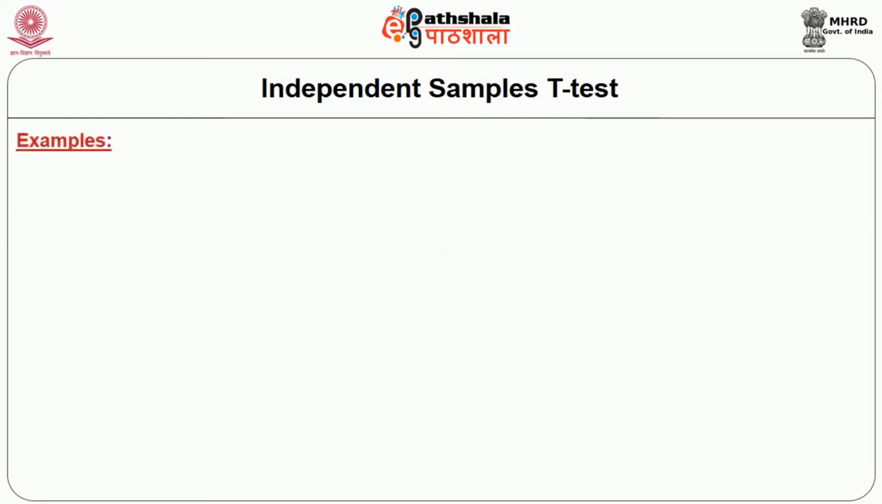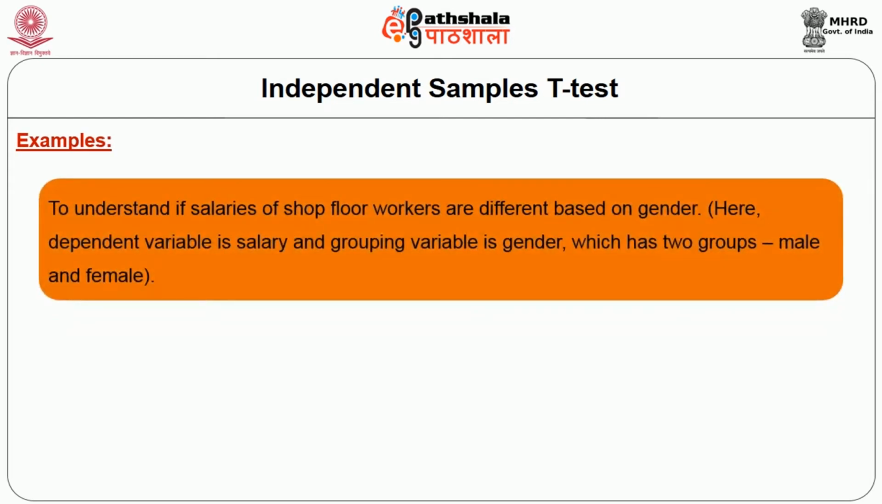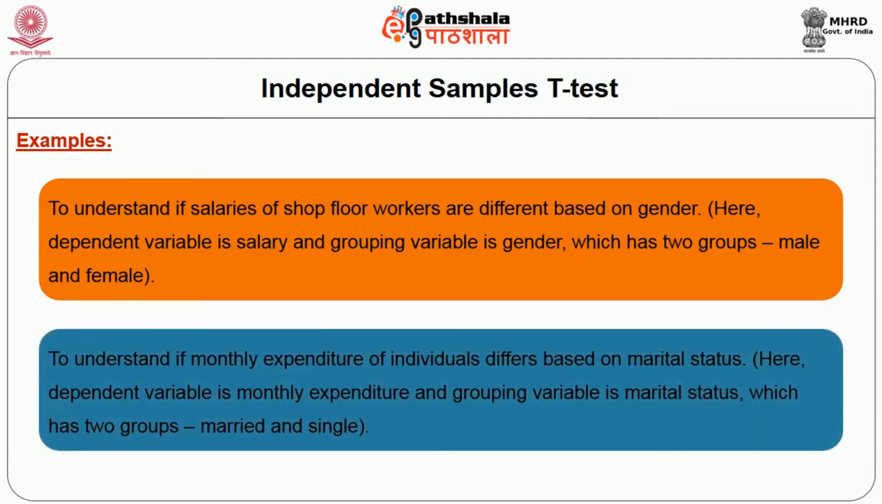For example, if you are trying to understand if the salary of the shop floor workers are different based on gender, we have to use independent sample t-test. Here, the dependent variable is salary and the grouping variable is gender, which has got two groups, male and female. To understand another example, to understand if monthly expenditure of individuals differs based on marital status. Here, dependent variable is monthly expenditure and grouping variable is marital status, which is two groups again, married and single.